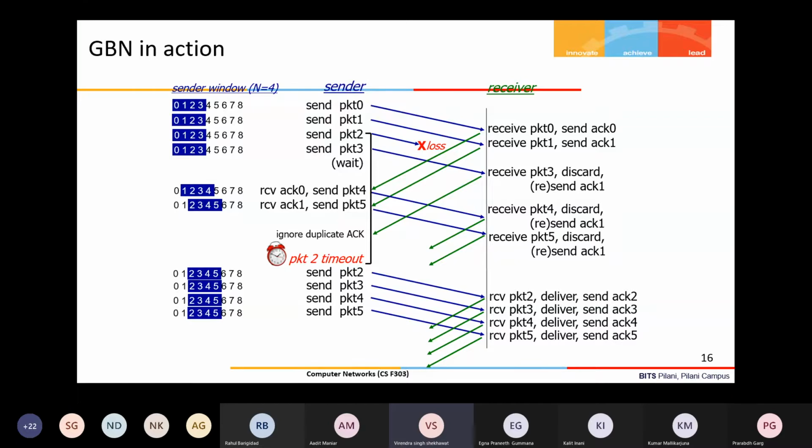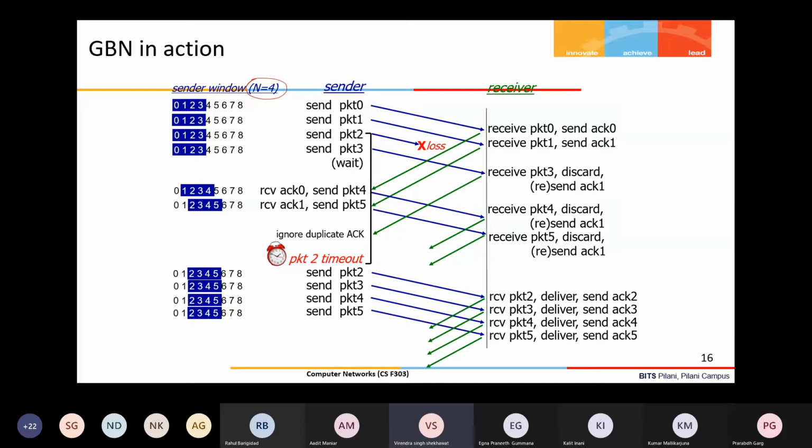Now we will understand this protocol with the help of an example. In this example, the sender window size is n equals 4. That is the maximum number of packets which can be unacknowledged. And let us say we are taking consecutive sequence numbers 0, 1, 2, 3, 4, 5, 6, 7, 8, using some number of bits. For example, using 3 bits, I can give the sequence numbers 0 to 7.